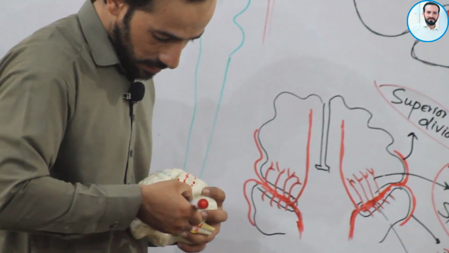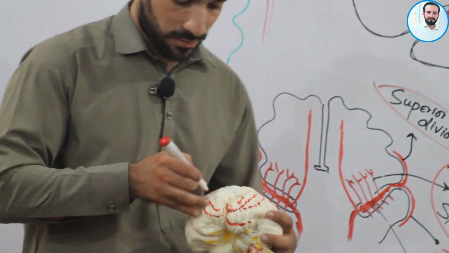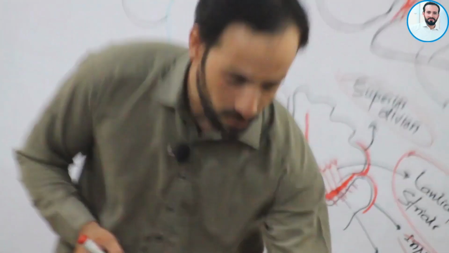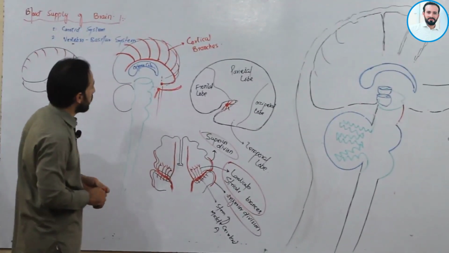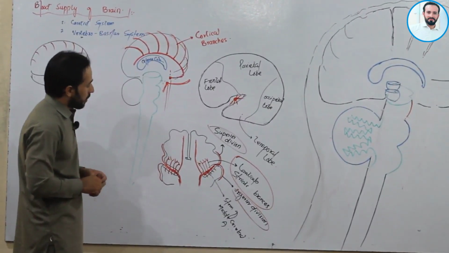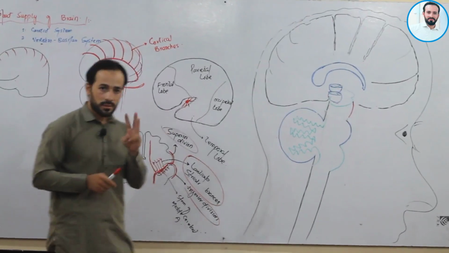It is coming like this, clear, friends? Like these branches. Okay, so this was about the blood supply of the brain. Now let us combine all the systems together, right?